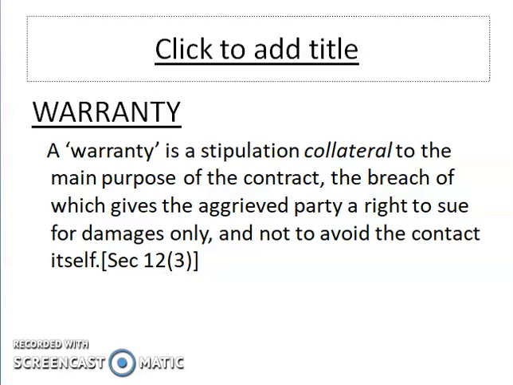Next, warranty. A warranty is a stipulation collateral to the main purpose of the contract, the breach of which gives the aggrieved party a right to sue the other party for the damage only and not to avoid the contract itself. It means warranty is something which is collateral. It's not a main thing of the contract. So, in the case of breach of warranty, the buyer can only claim for the damage. He cannot repudiate the contract. He cannot revoke the contract.